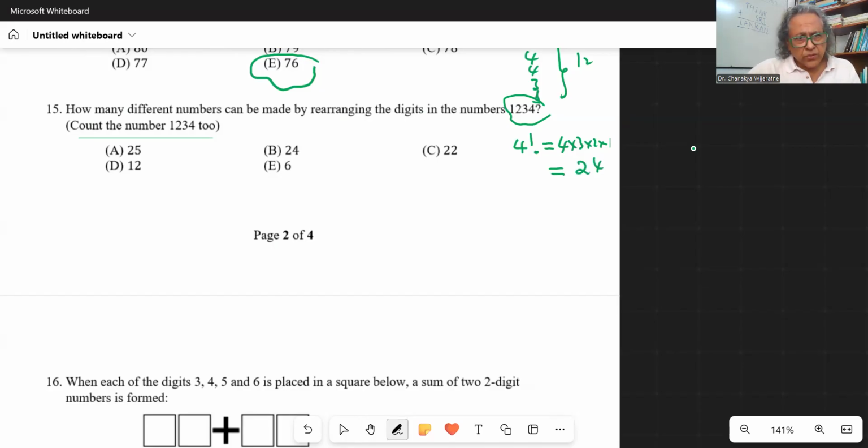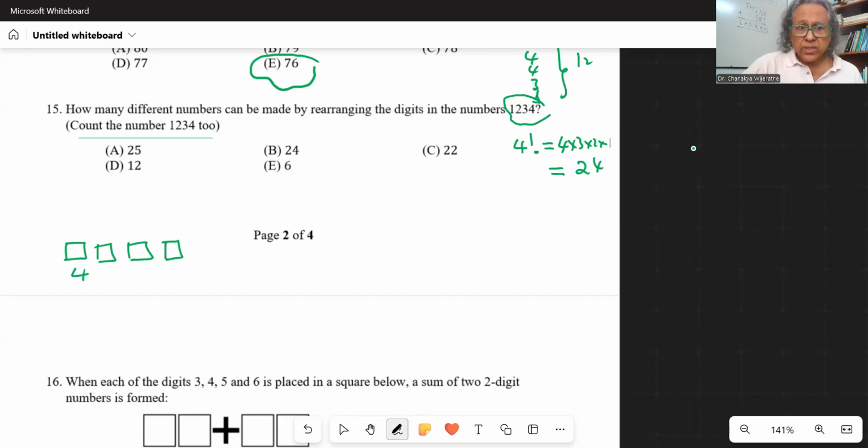So I'm going to draw 4 boxes for the 4 digits. And then I'm going to look at the number of choices for the thousands digit when we scramble, rearrange the digits of this number. So the thousands digit box can have 4 choices, any one of 1, 2, 3, 4.